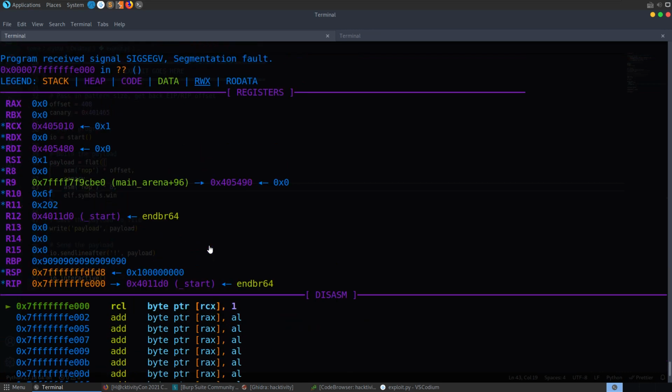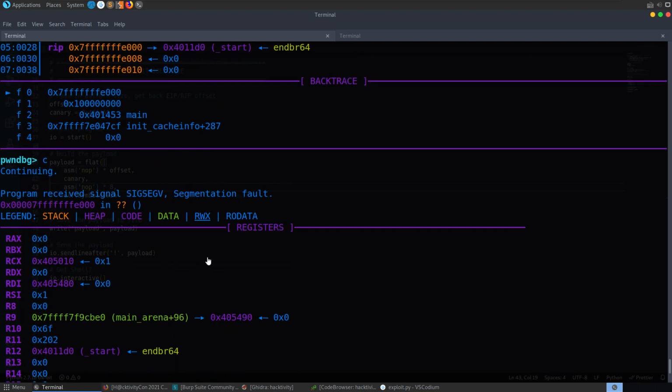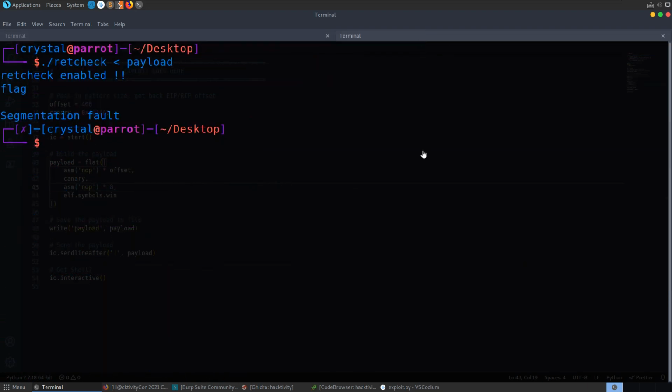But for some reason, oh, there's the flag right there. Okay. Yeah, it's just the output was kind of hiding it from me. Okay, well listen, that works alright.